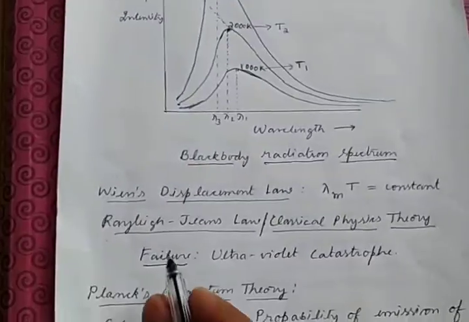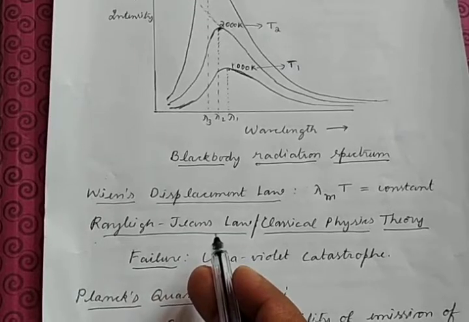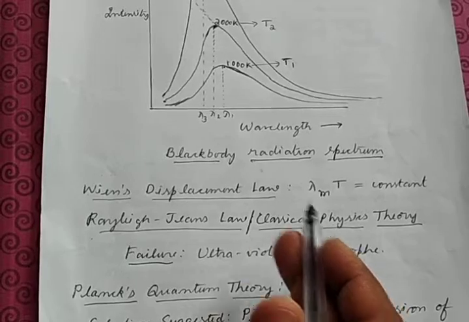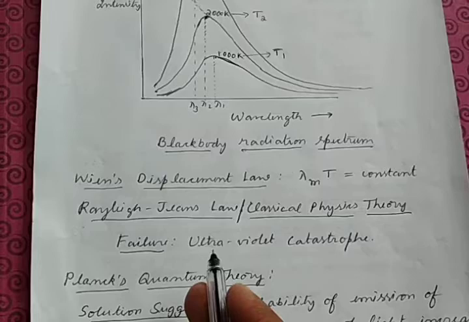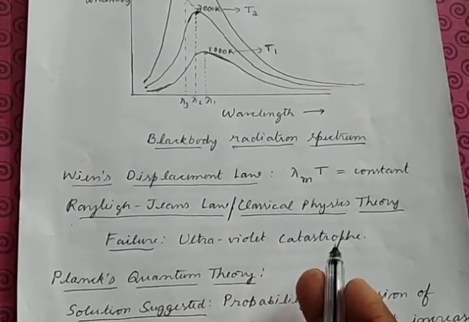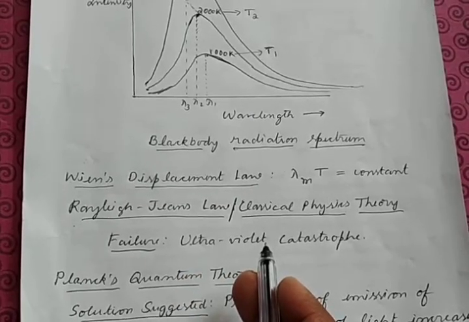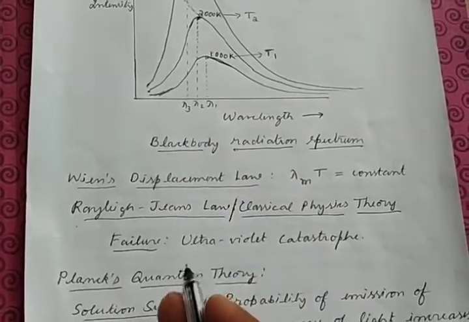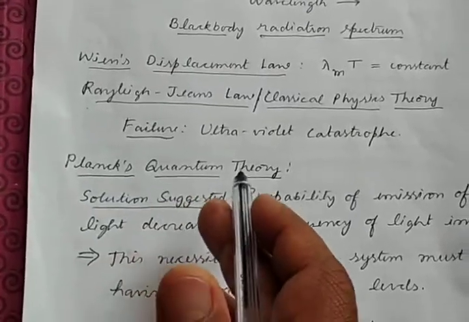The theory that we call the Rayleigh-Jeans law is based on classical physics theory. It is not able to explain the decrease in the intensity for lower wavelengths, and that failure is famously known as the ultraviolet catastrophe. It is also called the classical physics failure. Therefore a new theory had to be proposed to explain the blackbody radiation spectrum, and this was done by Max Planck in his quantum theory.